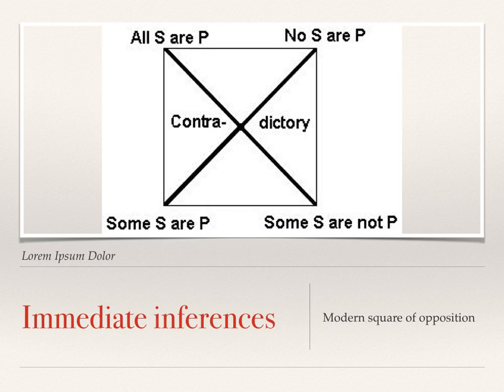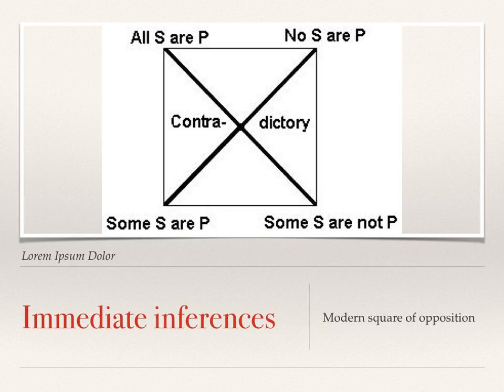In a sentence, if you read, it is false that all men are immortal, let's say, then it would be the same as saying it is true that some men are not immortal. So that would be the contradiction.